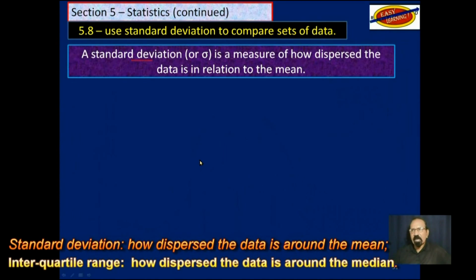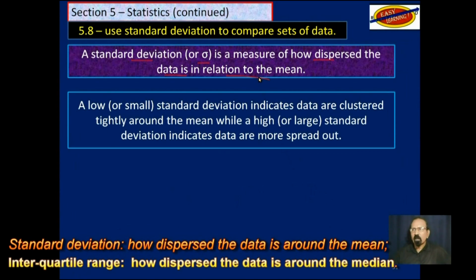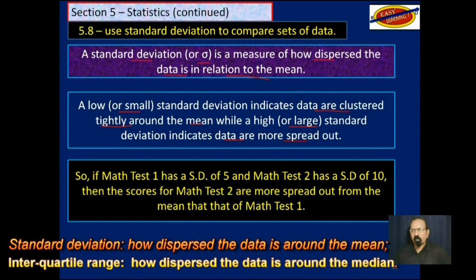Now, we said that standard deviation is a measure of how dispersed the data is in relation to the mean. If you have a small standard deviation, the data are clustered tightly around the mean. If you have a large standard deviation, the data are more spread out from the mean. So if you have math test 1 that has a standard deviation of 5, and math test 2 that has a standard deviation of 10, then the scores for test 2 are more spread out from the mean than for test 1.